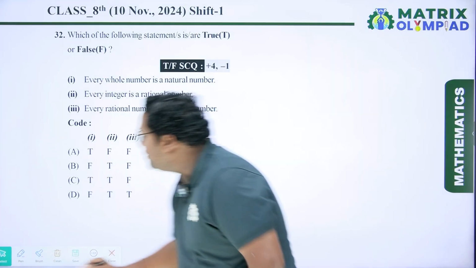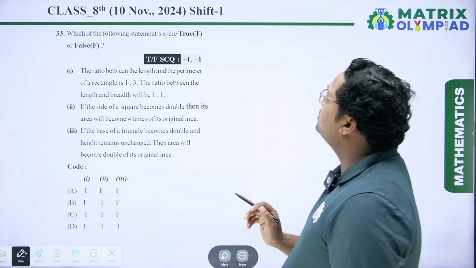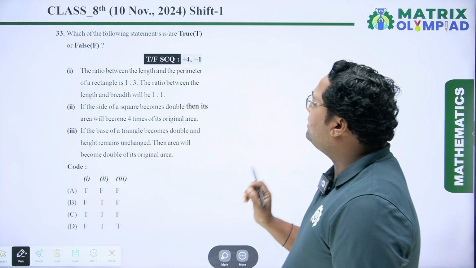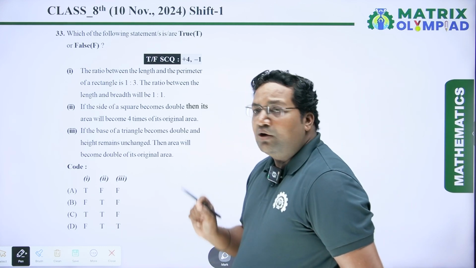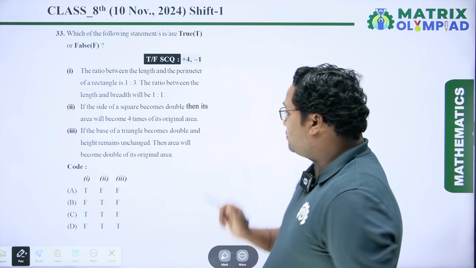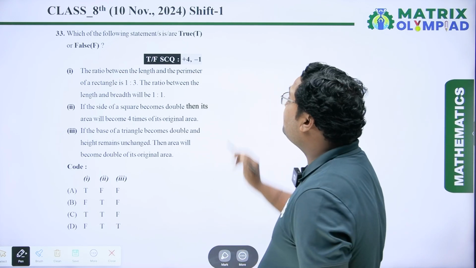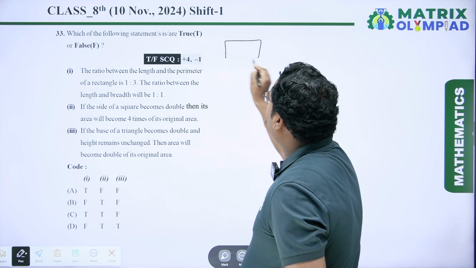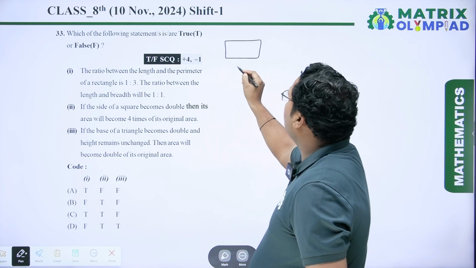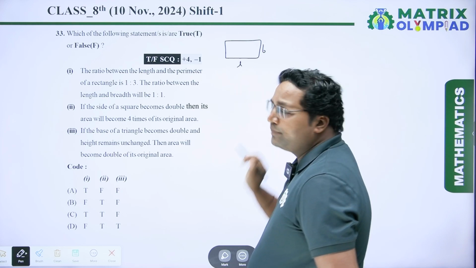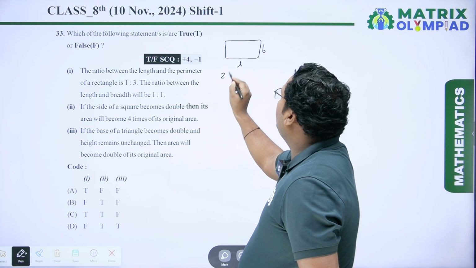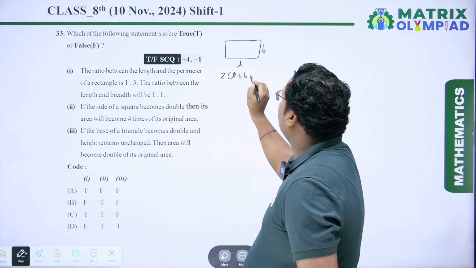Now coming to the next question. Which of the following statements are true or false? The first statement is: the ratio between the length and the perimeter of a rectangle is 1:3, so the ratio between the length and breadth will be 1:1. Let us solve this question first. Here is a rectangle; let us assume this is length L and this is breadth B, and we know the perimeter of a rectangle is 2 into (L plus B).